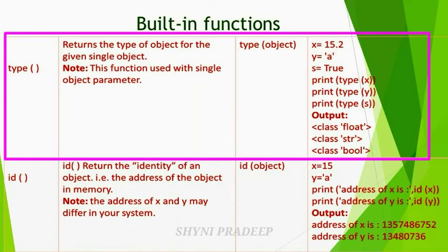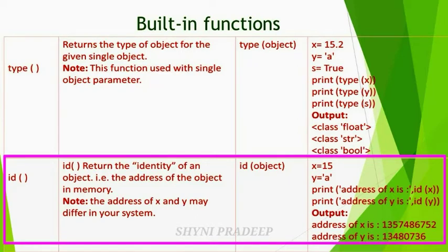Next, id. The id function returns the identity of an object, which means the address of the object in memory. If you are giving a variable x or y, that variable is stored in the memory. When you are calling this id function, you will get the address of that variable from the memory.